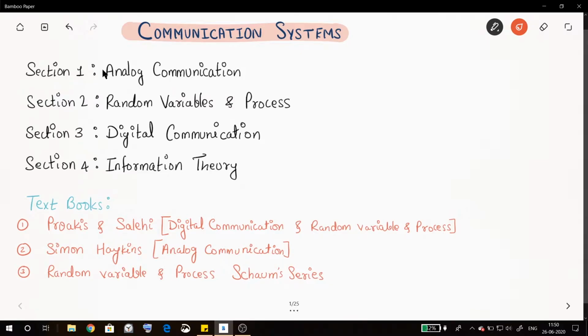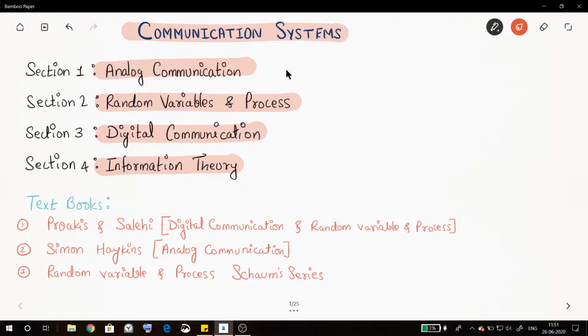The first section is analog communication, second section is random variables and process, third section is digital communication, fourth section is information theory. And it's not like all these sections are independent of each other, they are interlinked. So, whatever concepts we are going to study in analog communication are going to be useful in other sections also. So it is important to thoroughly understand each and every section to understand the whole subject.